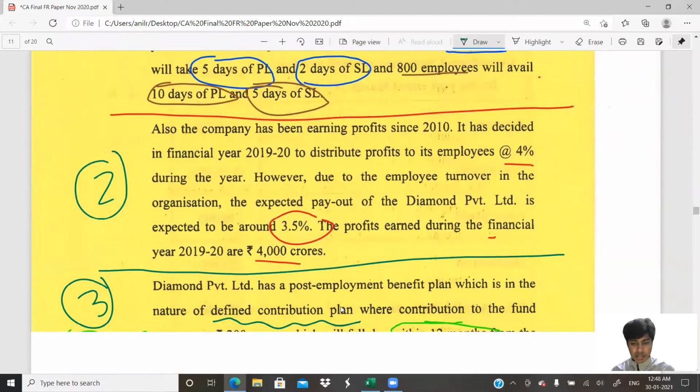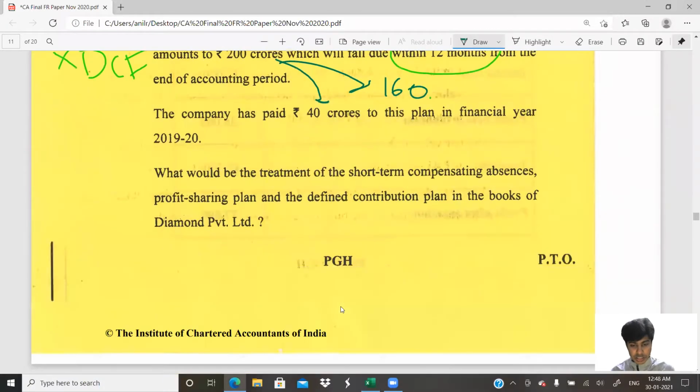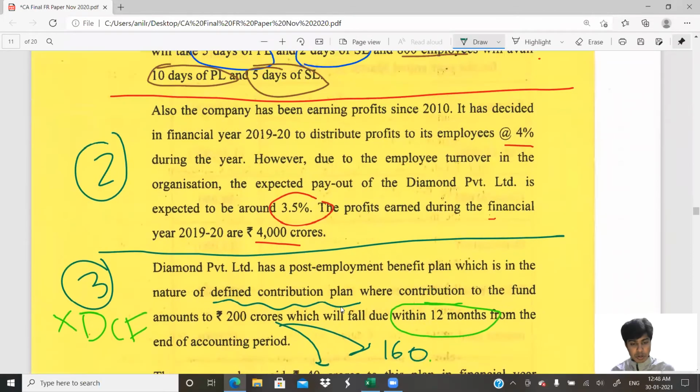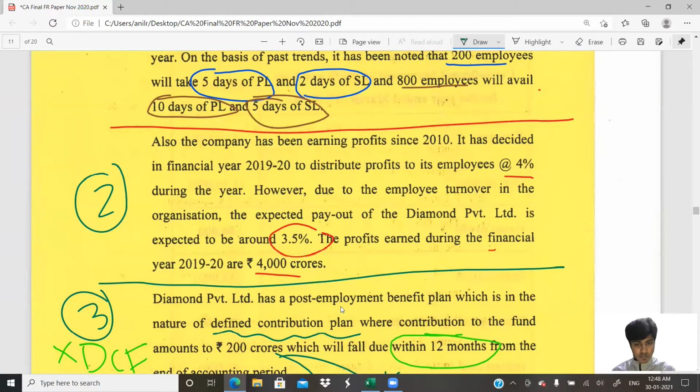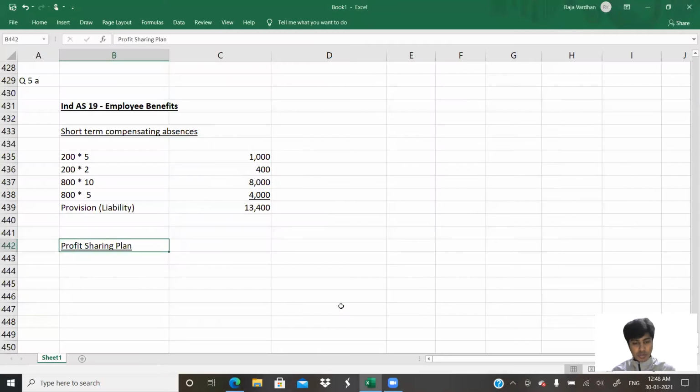Now let us go to the second part. The second part is with respect to profit sharing, isn't it? Yes, the profit sharing plan. The organization in 2019 decided that they would share 4% of the profits with the employees. They're doing considerable profits, but considering the employee turnover, they've said they'll give only 3.5%, isn't it? 3.5% of how much? 4,000 crores. Okay, how much is to be shared? 4,000 crores. Provision.